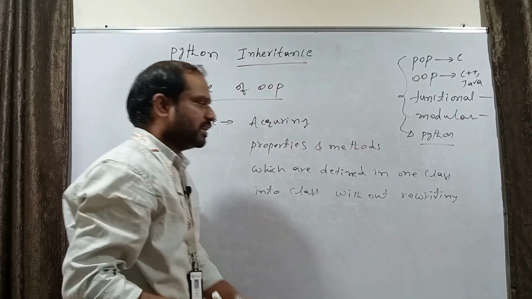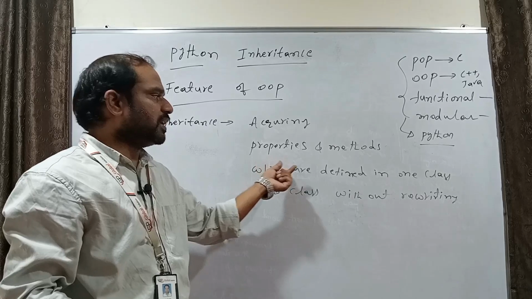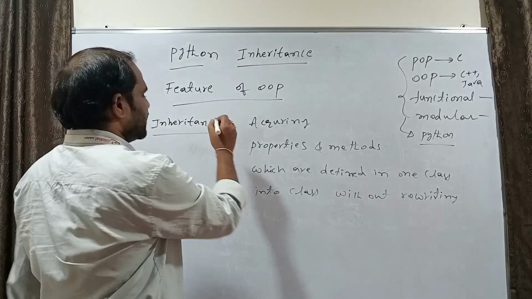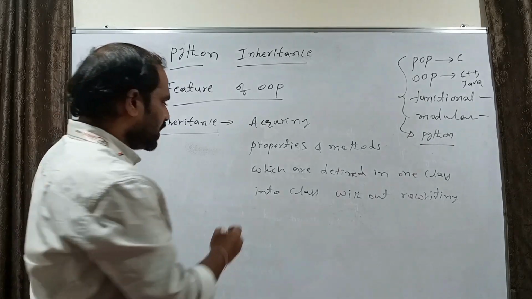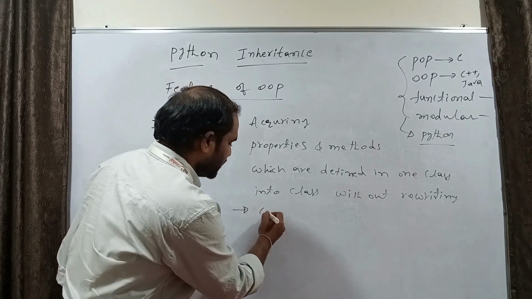Without rewriting the code again in the other class, we are able to inherit all the properties and methods of one class into another class, which is called inheritance. The main advantage of inheritance is code reusability.